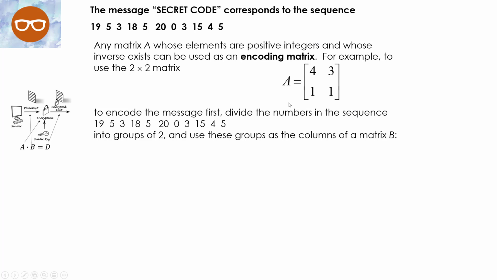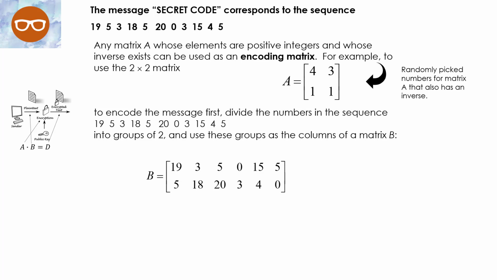So you don't have to worry about figuring that out, making sure that the matrix has an inverse. It'll be given to you. The encoding matrix is randomly picked numbers for matrix A that also has an inverse. That's important. But once again, it'll be given to you.